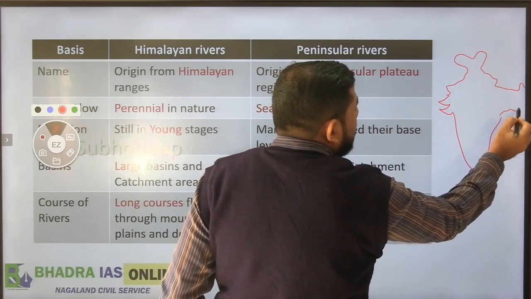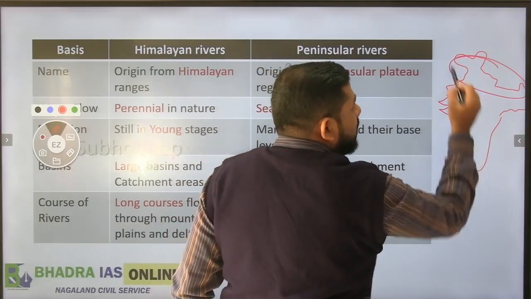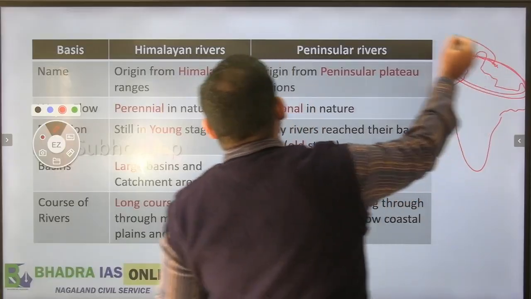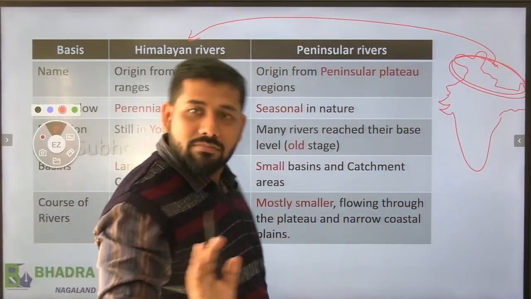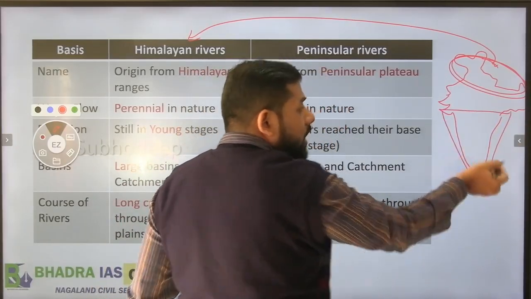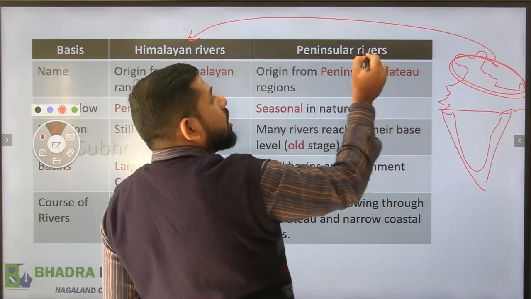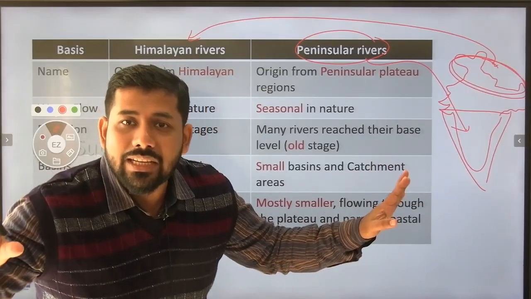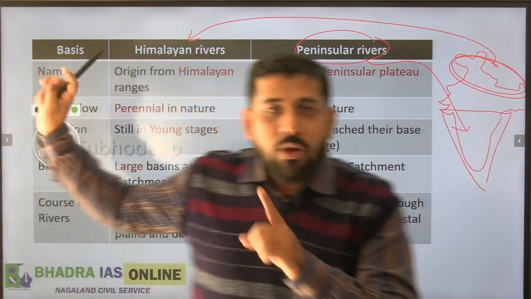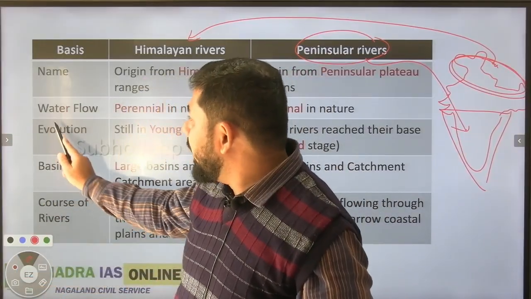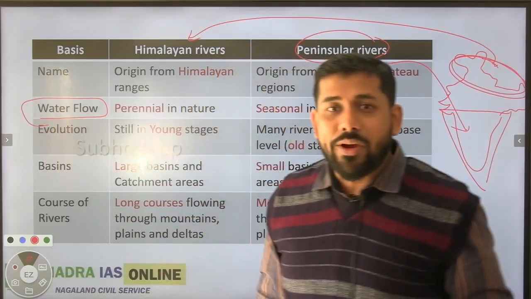See, this zone is Himalayan, means this region is the Himalayan river system. And if I talk about the peninsular river system, means within peninsular India, the rivers which come out of it make up the peninsular river system. Is that clear? So I hope the first point is very clear to you. Let's see the second point.